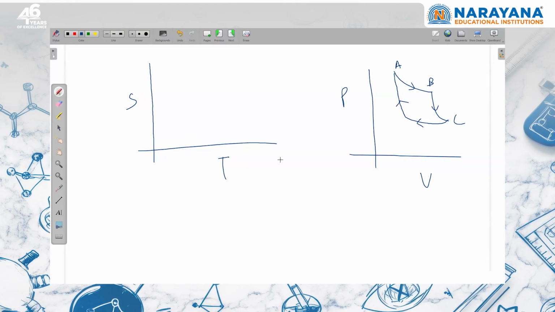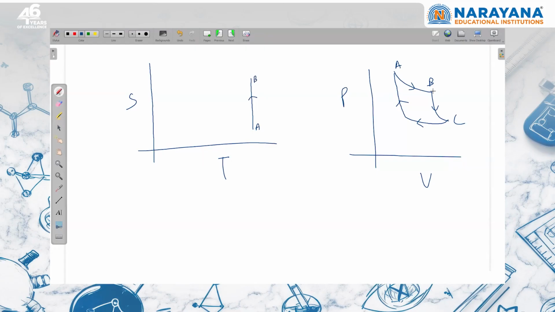So if I try to draw this graph, if I'm moving from A to B, volume is increasing, temperature is constant, nR ln V2 upon V1. So we can say entropy is going to increase. So when I'm moving from A to B, I can write like this.